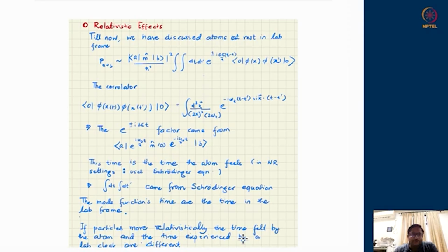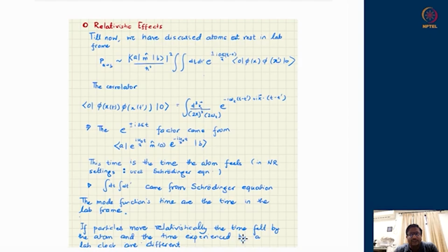So today we will discuss the relativistic effects on atoms, meaning when the atom is interacting with electromagnetic or any background quantum fields, and it is moving with respect to a lab observer at relativistic speeds. The Schrodinger equation is not supposed to be valid in some sense, because we know that relativistically moving particles are dictated by either the Dirac equation or the Klein-Gordon equation. Only their limiting case is the Schrodinger equation, as we saw.